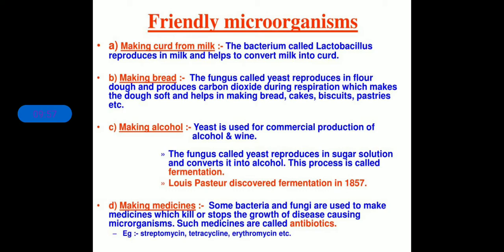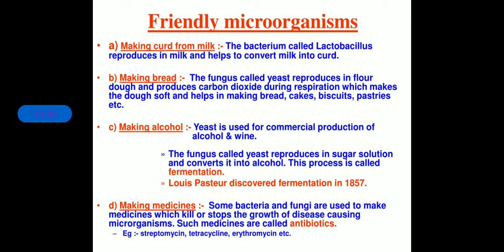Both bacteria and fungi. That means the first two categories of microorganisms are used to prepare medicines called antibiotics. What is the meaning of anti? Anti means against, and bios means life. So antibiotics are the drugs which doctors used to give to kill the disease causing microorganisms.